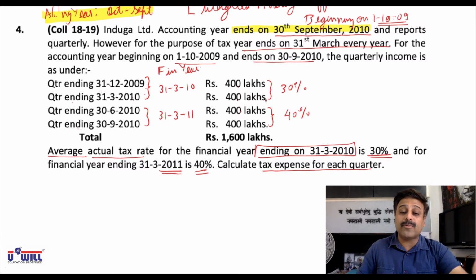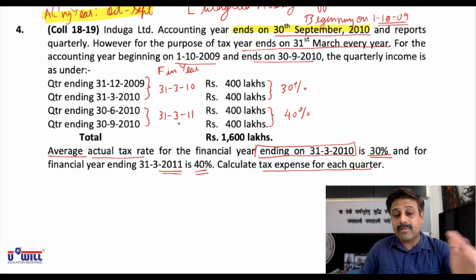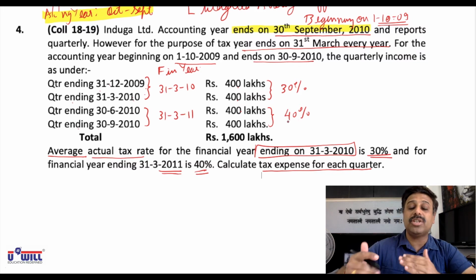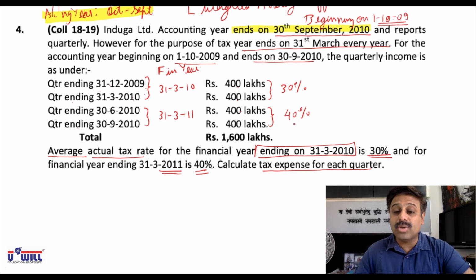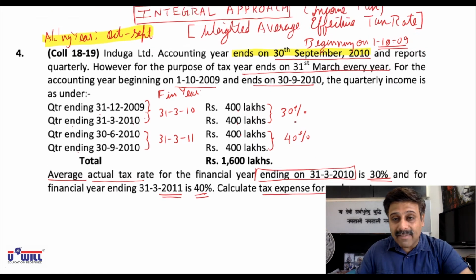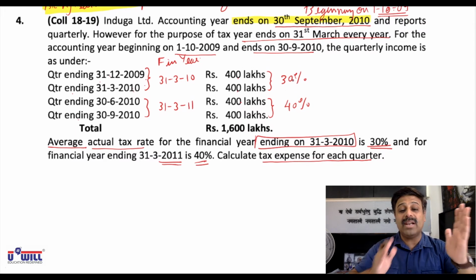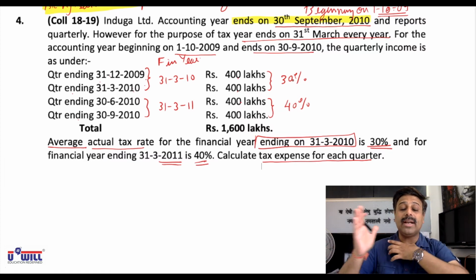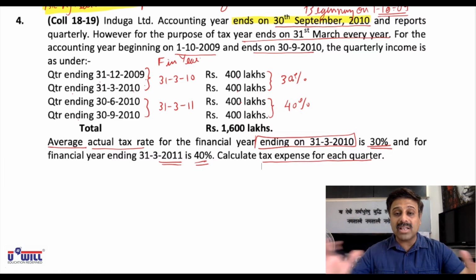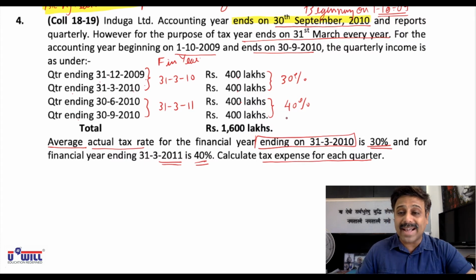What is it for that particular financial year? And for the 31/3/11 year, whichever two quarters belong, as the income tax financial year is changing, the income tax rate is changing. So there it will again be at 40% only. So that weighted average effective tax rate concept still does not apply in question 4. Why? Because two quarters fall in one financial year and two quarters fall in another financial year. If all the 4 quarters are of the same financial year, then we have to find the weighted average effective tax rate.